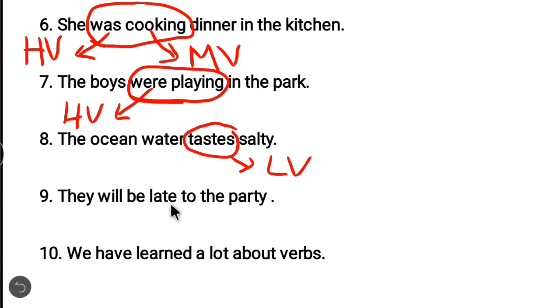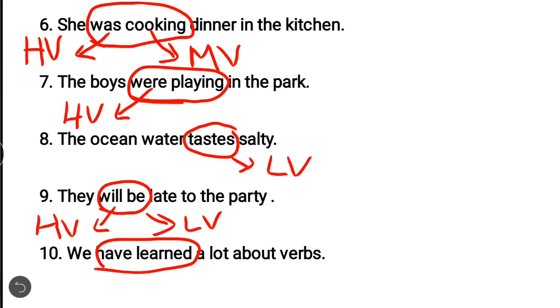They will be late to the party. Will be is the verb. Be is the linking verb and will is the helping verb. We have learned a lot about verbs. Have learned is the verb in the sentence. Have is the helping verb, whereas learned is the main verb.